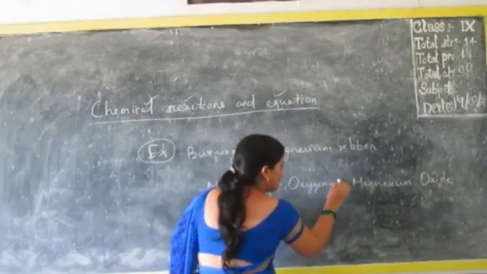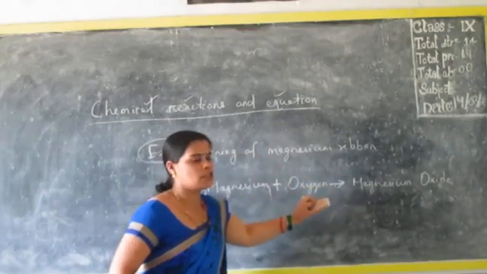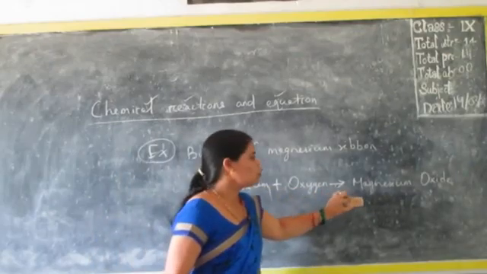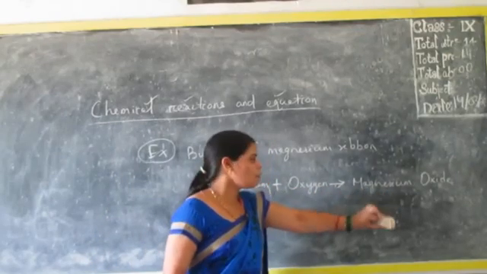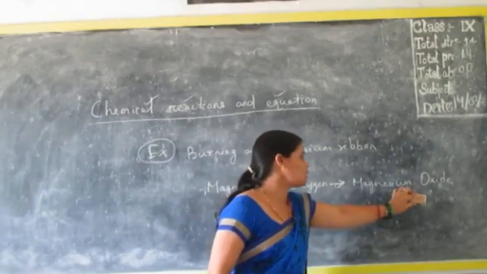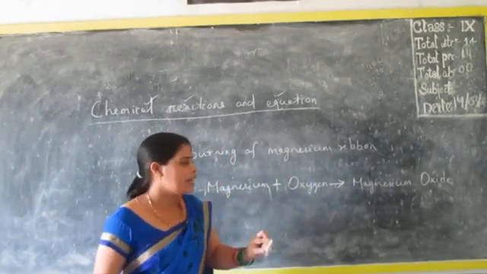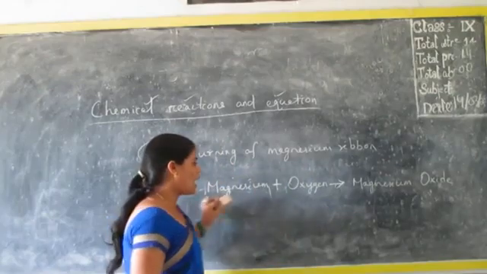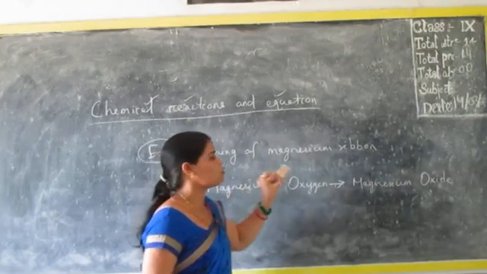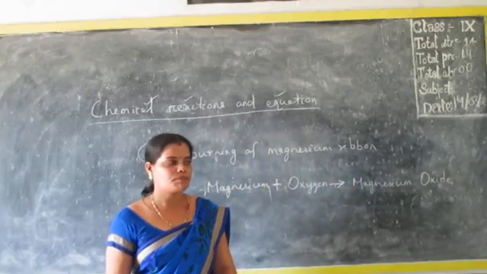Why have I given this example? Because I want to show you that these are the initial substances which are reacting to form the final product. If you want to separate magnesium oxide, you cannot, because it won't break down again into magnesium and oxygen. That's why it is called a chemical change, and the whole process where substances react with each other to form a new product is called a chemical reaction.